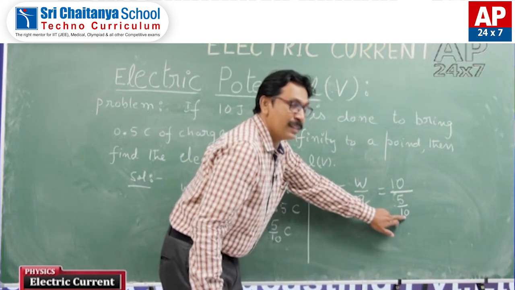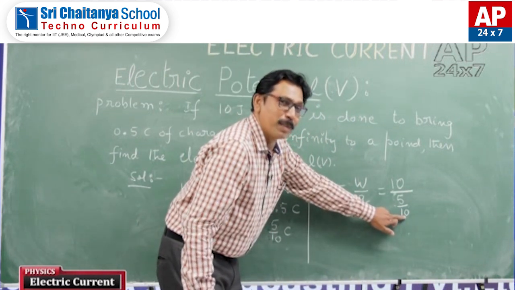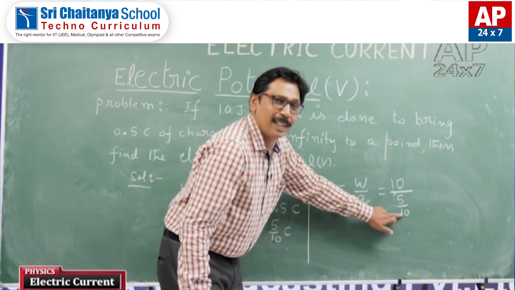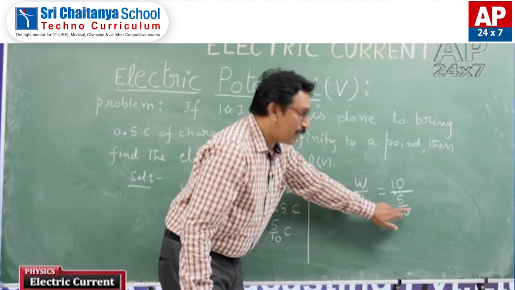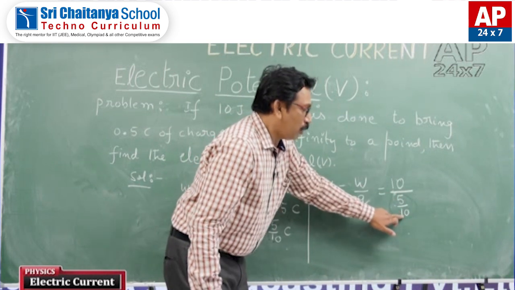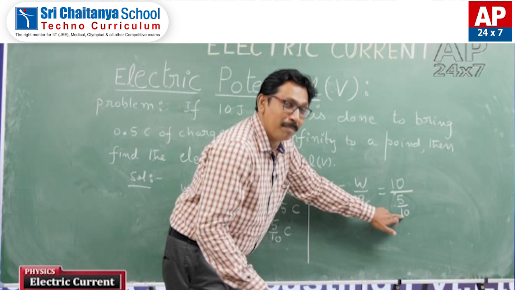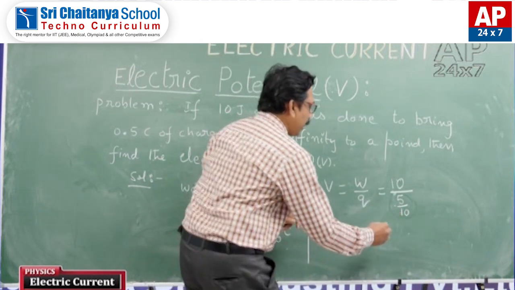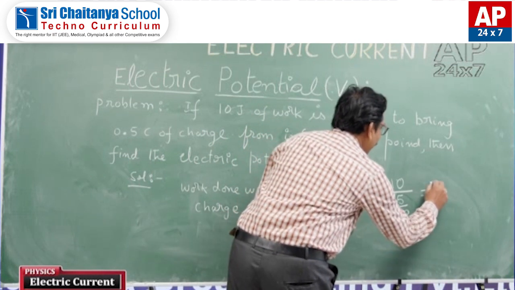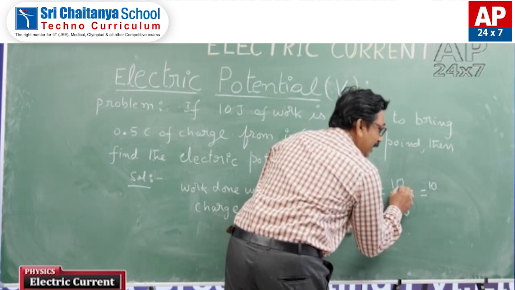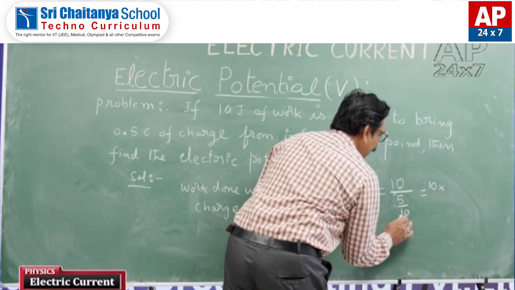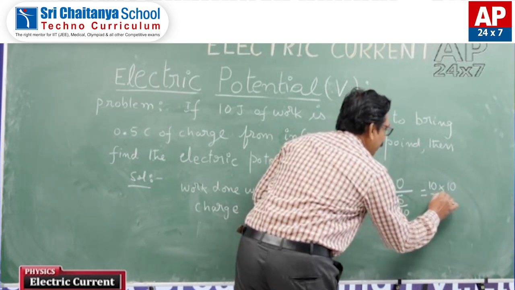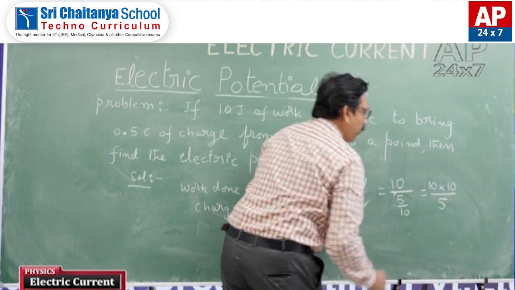This 10 is the denominator of the denominator, so the denominator of the denominator will become the numerator. I write 10 already is there, and now this 10 is the numerator divided by 5.